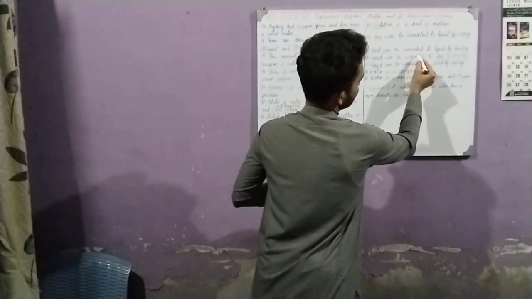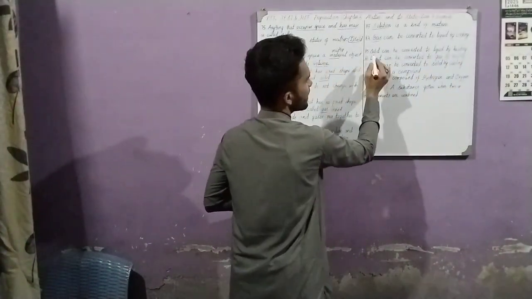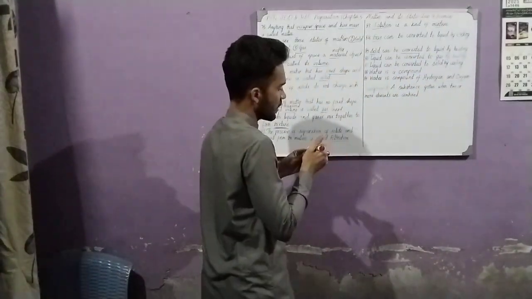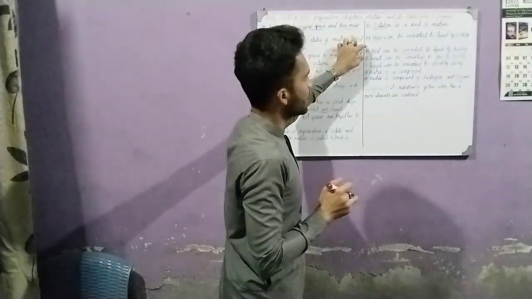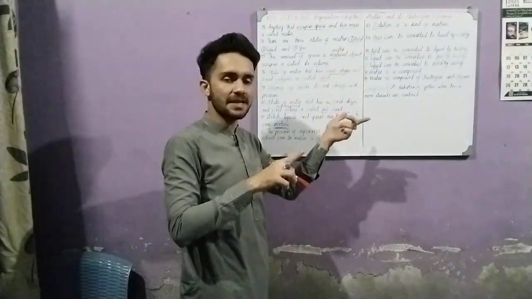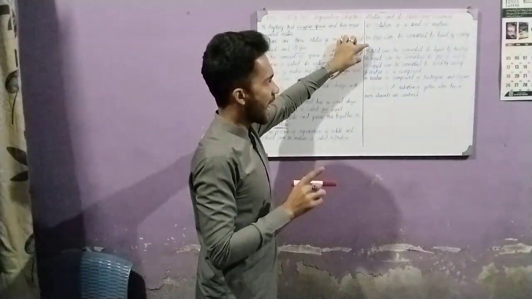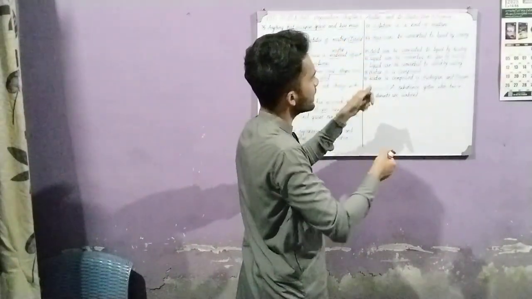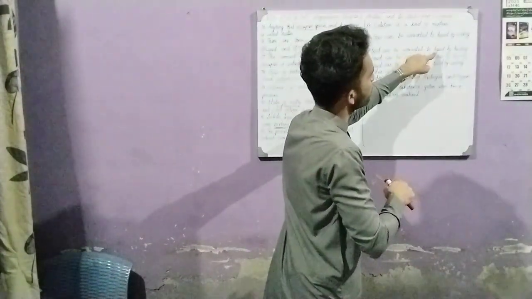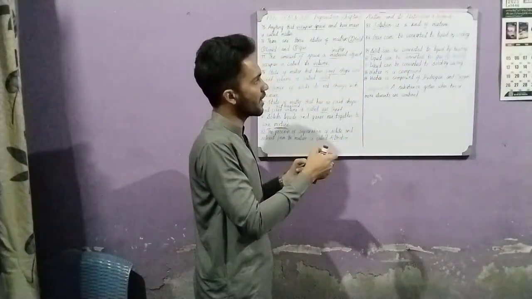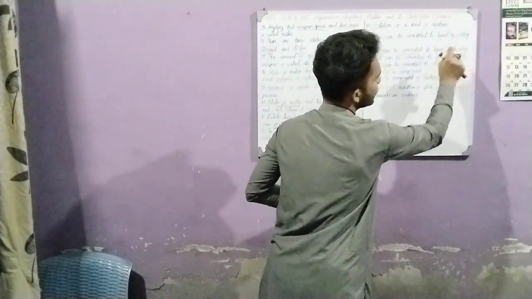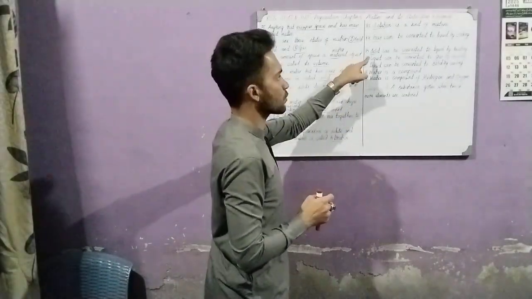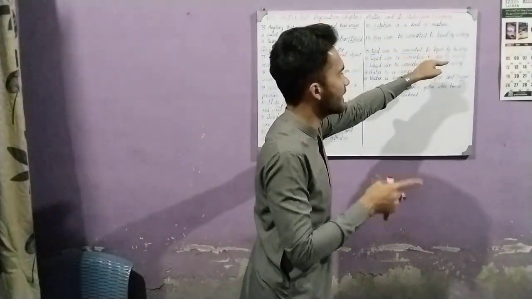And solid can be converted to liquid by heating. When we have a solid, it can be converted to liquid by heating. How? For example, we have a solid called ice. Again, the example of water. Solid ice, and then we heat it. Then what would it be? It would be water. Ice became water when we gave it heat. When you heat the ice, it becomes water. It means that solid turns into liquid by heating.